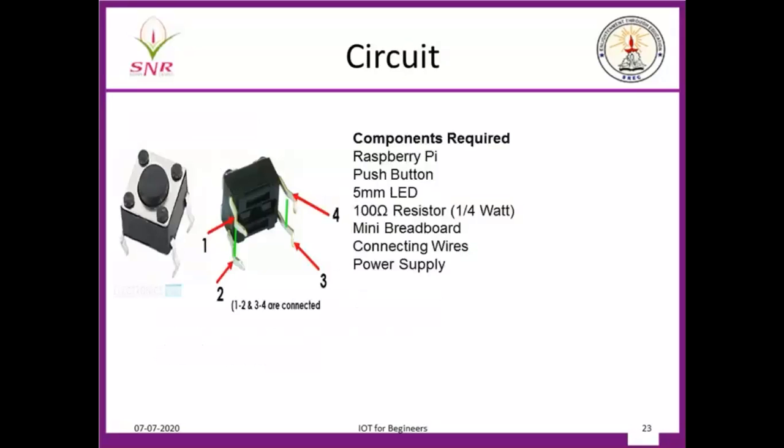Now what I will show you is a switch. So these are the components needed. I need a Pi, I need a button, I need an LED, I need a resistor, I need a breadboard, I need connecting wires, and I need a power supply.